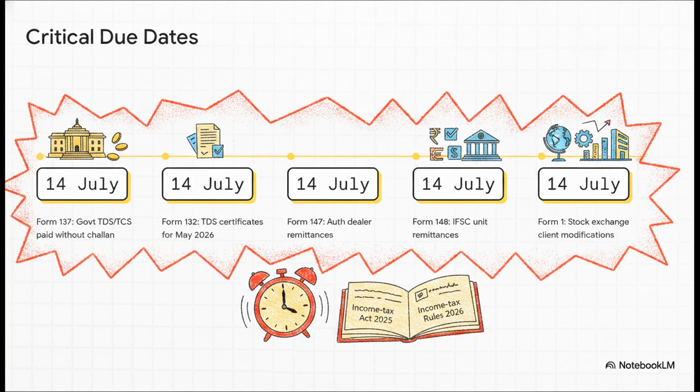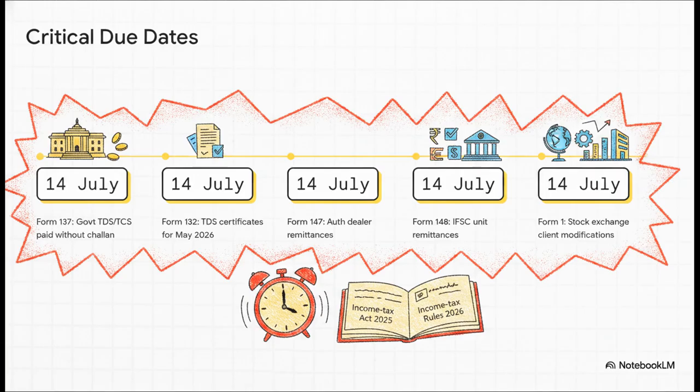The portal's upcoming due date section is basically glowing red with 5 distinct major filings all stacked up on this exact same day. Let's break them down super quickly. First up, Form 137. This is required for government offices that paid TDS or TCS for the month of June 2026 without a challan. Then you've got Form 132, which is for the issue of TDS certificates for taxes deducted back in May 2026. But wait, there's more.